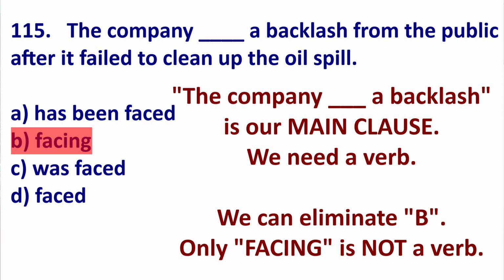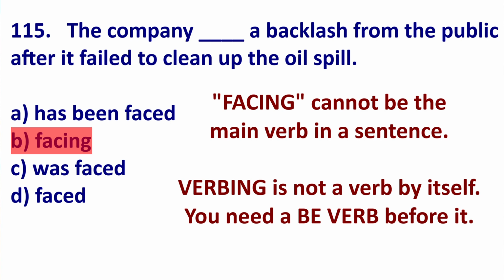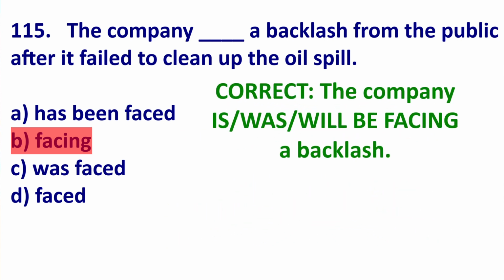Using basic grammar, we can immediately eliminate B. Why? Because facing by itself is not a verb. A main clause needs subject verb. Facing is a gerund. So if I say, I'm watching a movie with my friend, there's no verb. If I put a be verb before it, such as I am, was, have been, had been watching a movie with my friend, this is a verb. So because we need a verb after the company, let's eliminate B.